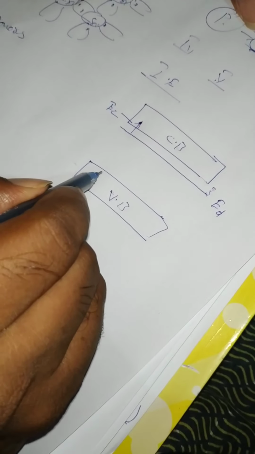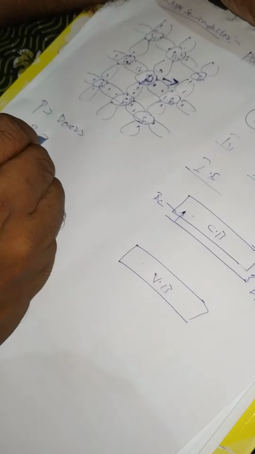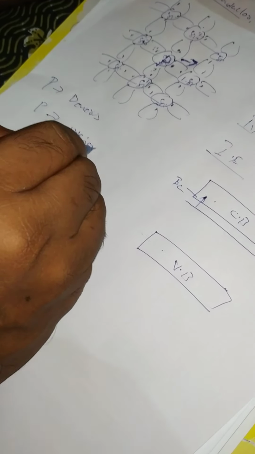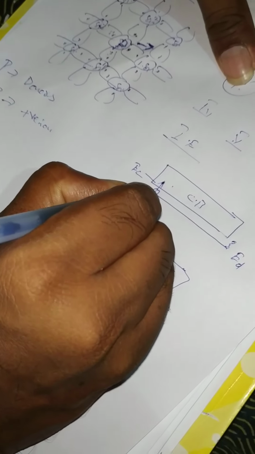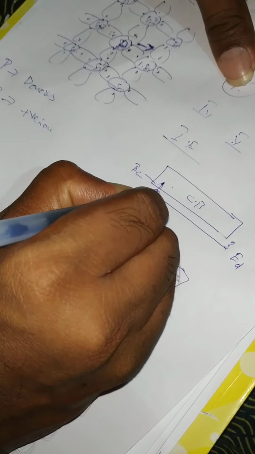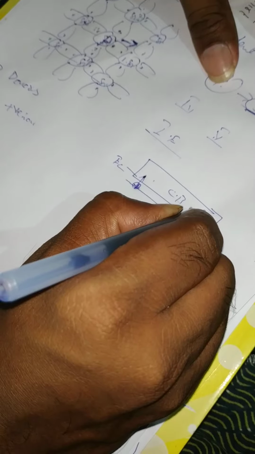But in the intrinsic semiconductor we have to excite an electron from the valence band to the conduction band, whereas in the n-type semiconductor a small amount of energy creates a free electron. By donating that electron, the phosphorus atom becomes a positive ion, because it released an electron to the conduction band. So after donating the electron, the phosphorus atom becomes a positive ion. So donor atoms become positive. Some of the donor atoms may not release their electrons. Right? This is the case.